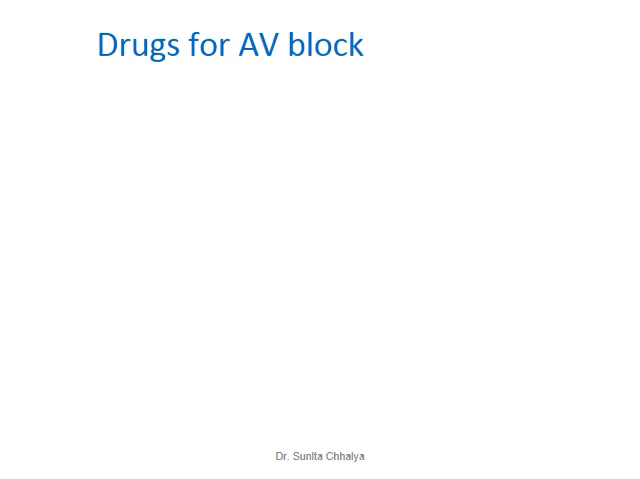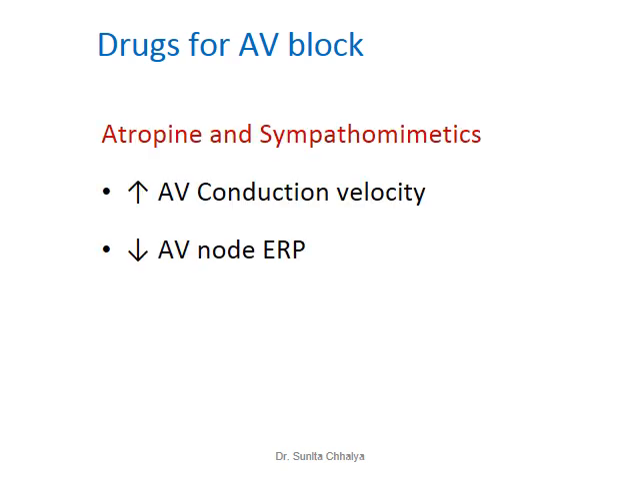And lastly, all these drugs which we have discussed are used for the treatment of tachyarrhythmias. Now the drugs used for bradyarrhythmias, or drugs for AV block. Atropine, which is an anticholinergic drug, and the sympathomimetics are both used for the treatment of AV block. The reason for that is they can increase the AV node conduction velocity.